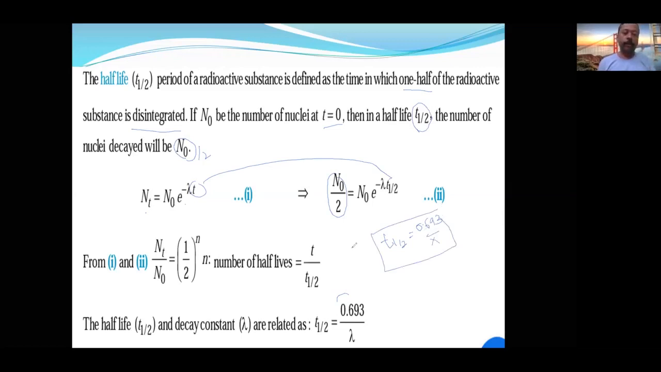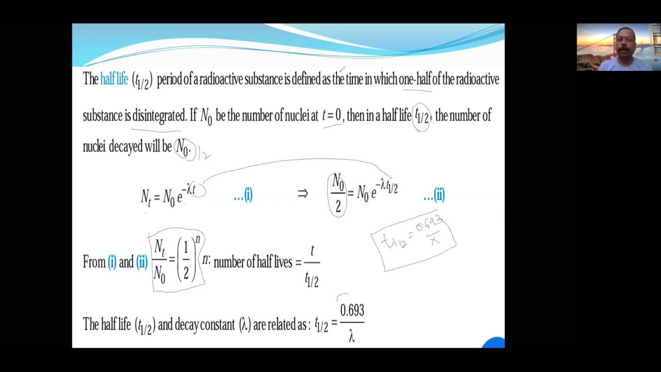Very, very important, a direct question: the number of half-lives will be given. This will be used in carbon dating. Number of half-lives is equal to t upon t half. Understood?